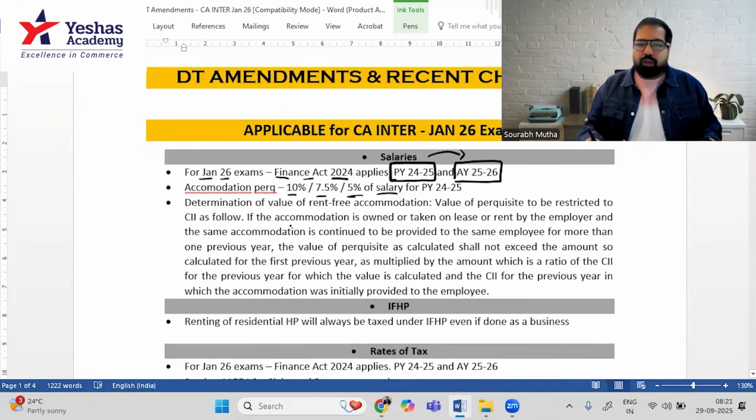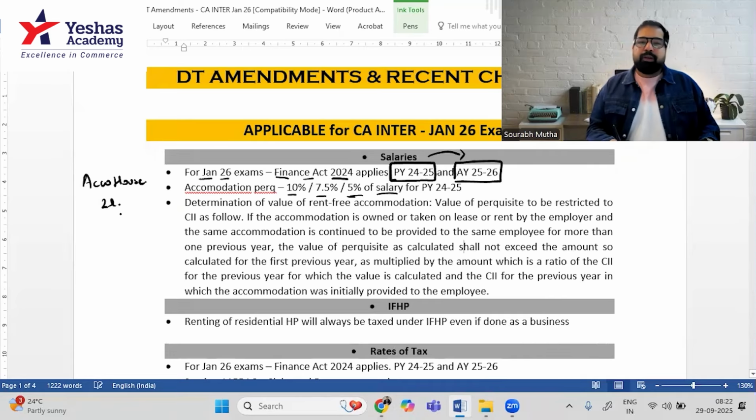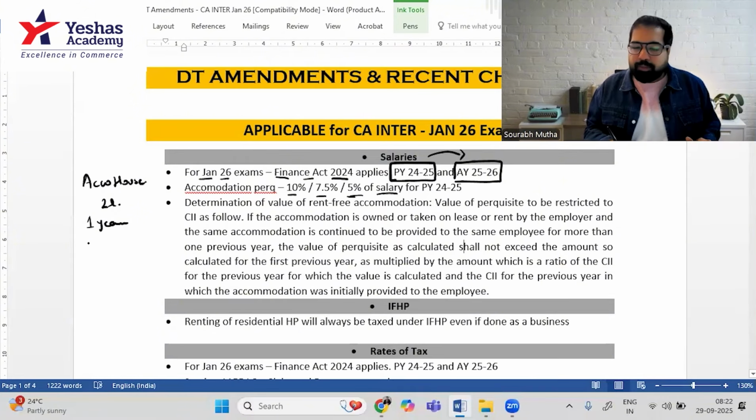Next. Let's say for the accommodation perquisite, you get a house or you get an accommodation and the perquisite is valued at 2 lakh rupees. Now they bring in a new amendment so that this is not unnecessarily high. The government has said that listen, we will compare. If this house has been given to you for at least 1 year, that means in the last 1 year, the house has been occupied by you, then only in that case, this new amendment applies.